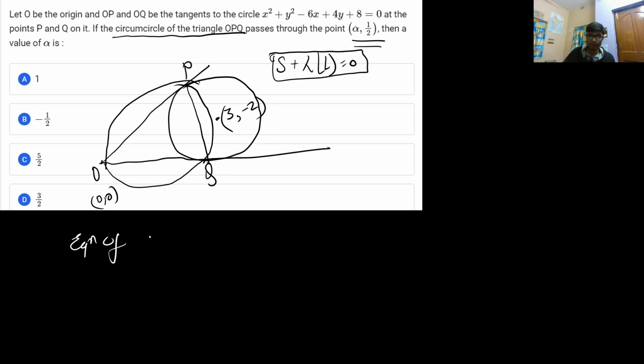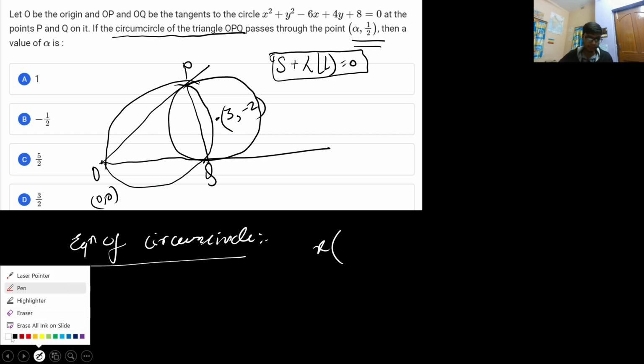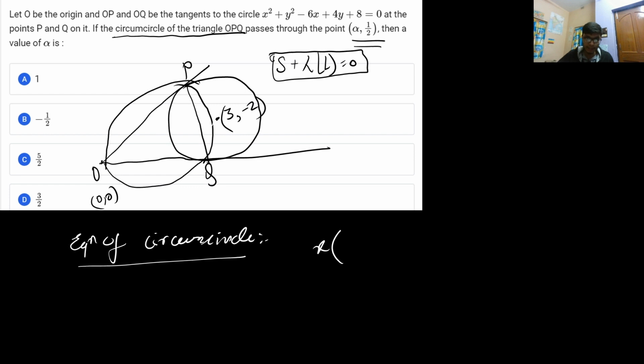If you have studied the equation of circumcircle, the equation of the circle directly comes as x minus x1 into x minus x2, that is x minus 0, with x1 being the center point. If I join these particular points and complete this as a circle, there are geometric implications along with it. So let me write the geometric implications.